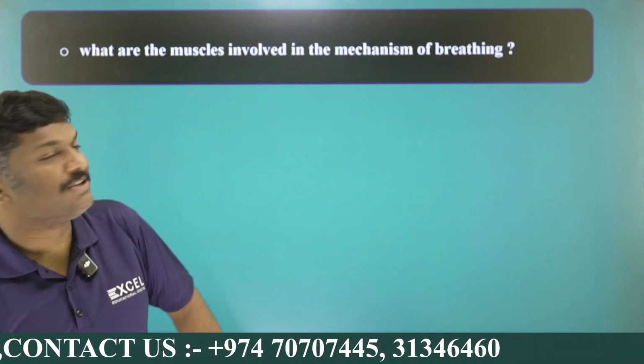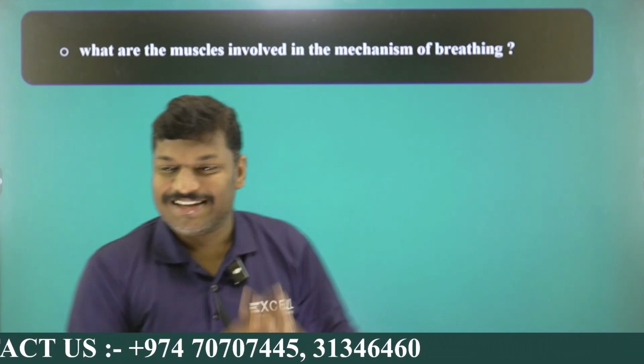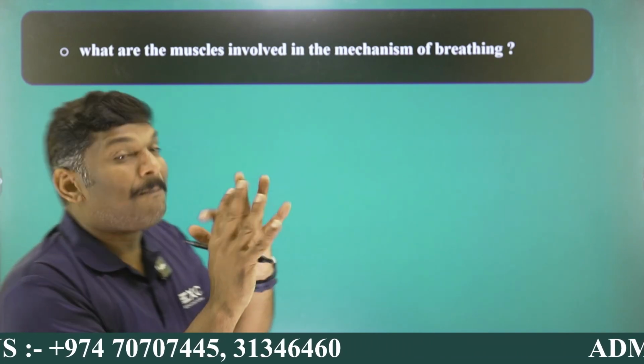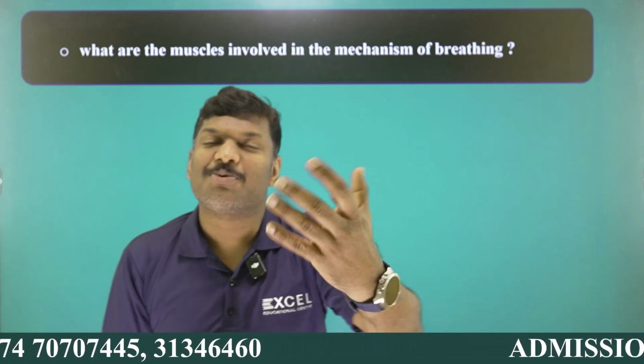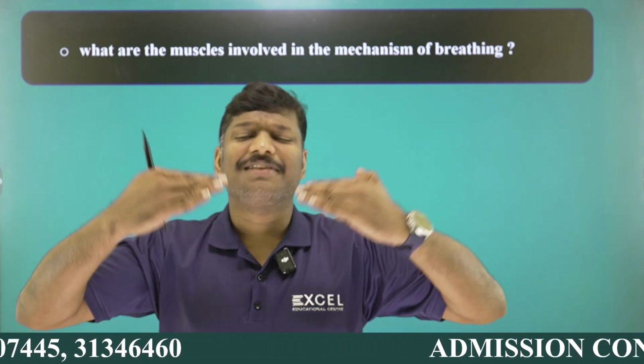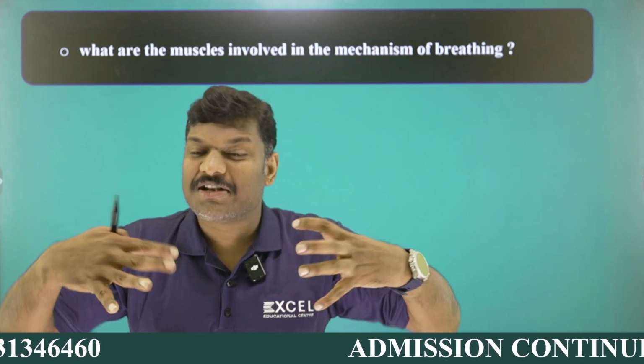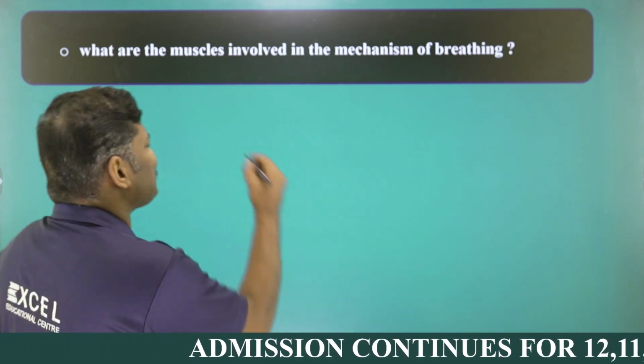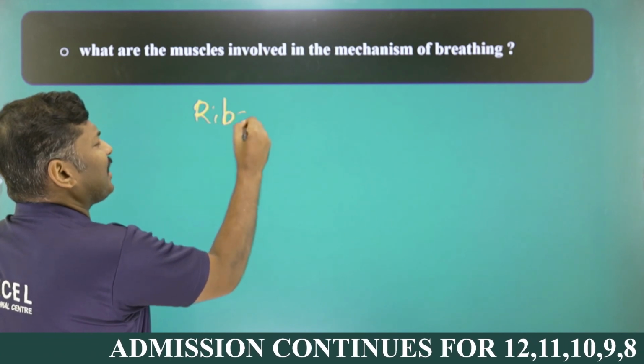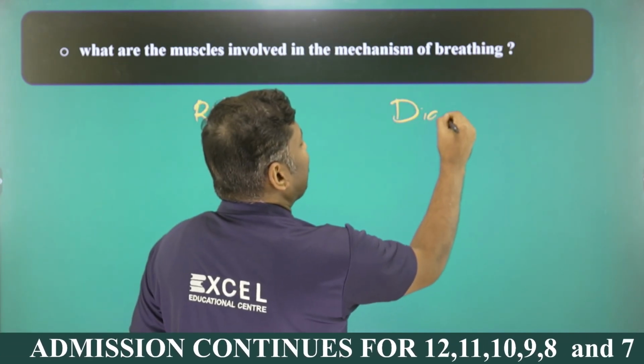Okay, what is the next one, my dear students? And this is a tricky question. What are the muscles involved in the mechanism of breathing? So when I am breathing in and when I am breathing out, what are the muscles present in my body? Most of the students are writing one answer: one is called ribs, and the other one is called the diaphragm, my dear students.